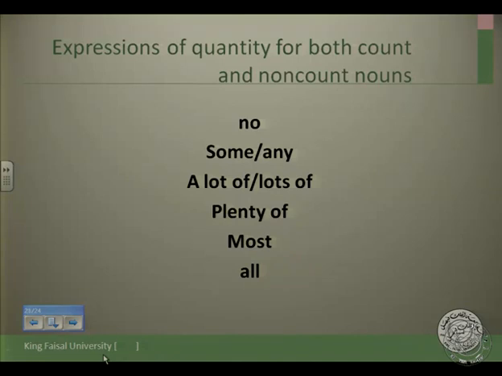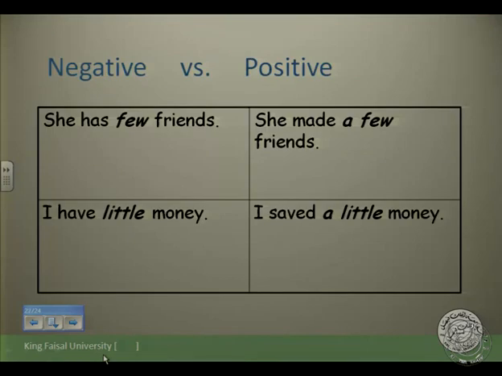Expressions of quantity for both count and non-count nouns. We can use these: no, some, any, a lot of, lots of, plenty of, most, all. These expressions are used for both count and non-count nouns. She has few friends. She made a few friends. I have little money. I saved a little money. So what's the difference between few and little? Few is used for count nouns, and little is for non-count.